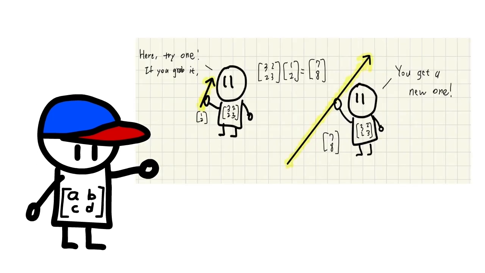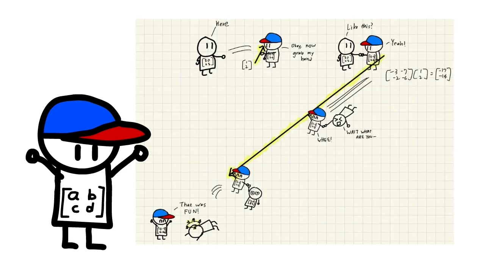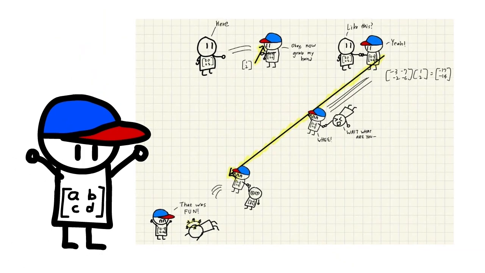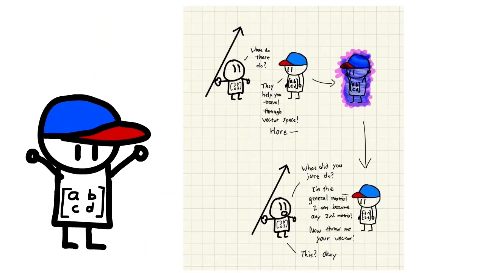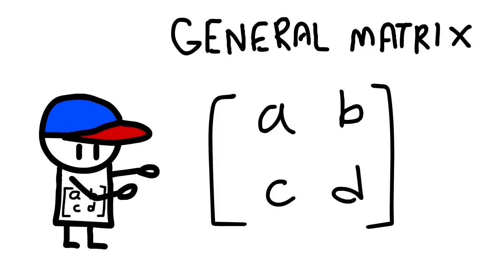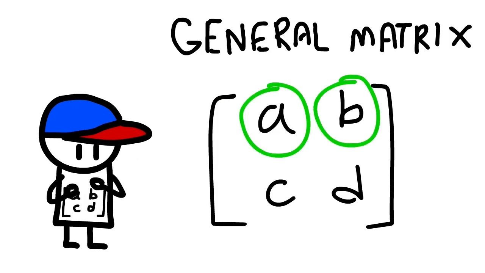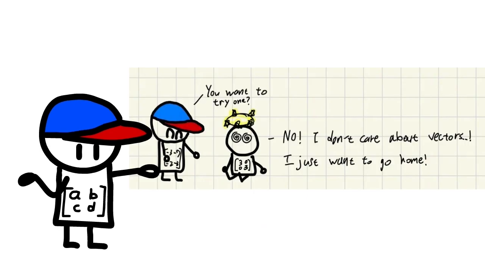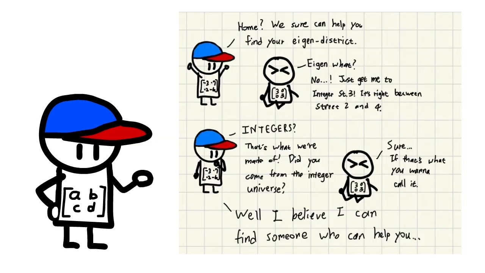So basically, matrices in this universe can act on vectors to create new vectors. In this world, the transformed vectors are used like zip lines that let people travel through vector space. For Matrix Man, this is especially convenient because he can become any matrix he wants. He's literally the general matrix, meaning the 4 entries in this matrix, A, B, C, and D, can be any integer. But our main character doesn't care much about vectors or zip lines, he just wants to go home. Matrix Man then realizes that the main character doesn't really belong in this universe and offers to take him somewhere that might help.